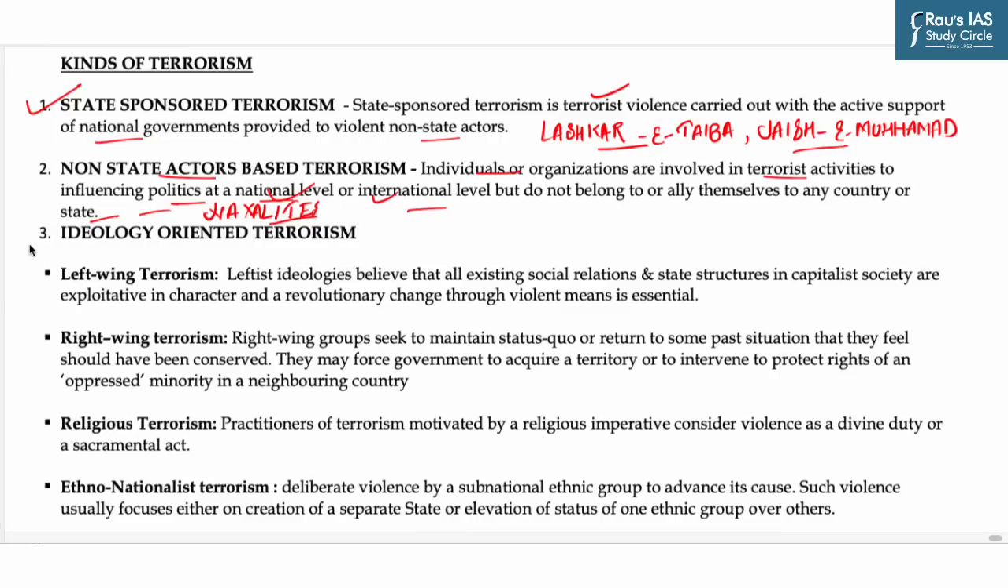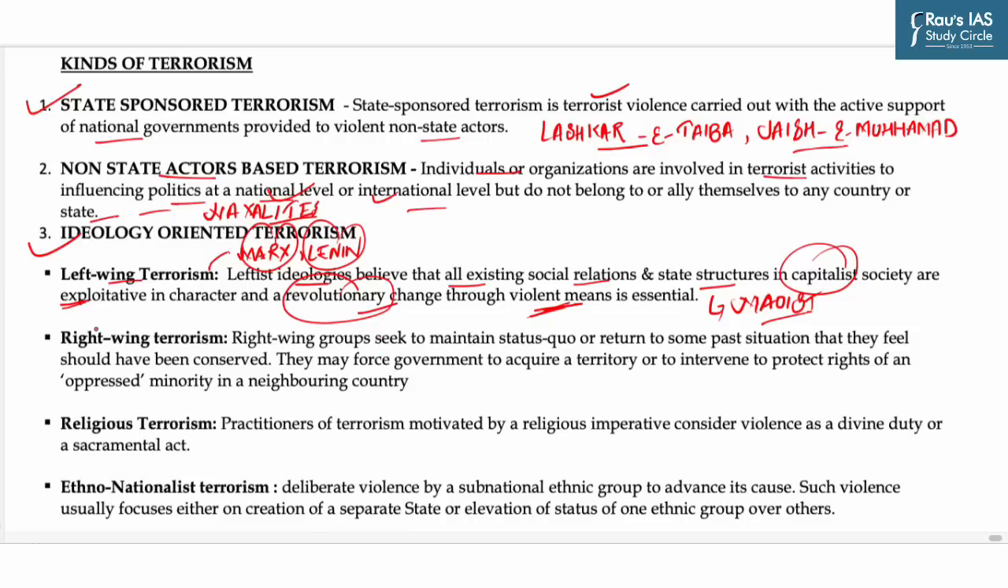Third category is ideology-oriented terrorism. First in this is left-wing terrorism. Now, the ideological basis for left and subsequent violent movements was provided by writings of Marx, Lenin, etc. So, left ideologies believe that all existing social relations and state structures in capitalist society are exploitative in character and a revolutionary change through violent means is essential. So they are supporting violence to bring out the positive change. Example of this is Maoists in India and Nepal. They support violence to bring out the revolutionary change in society.